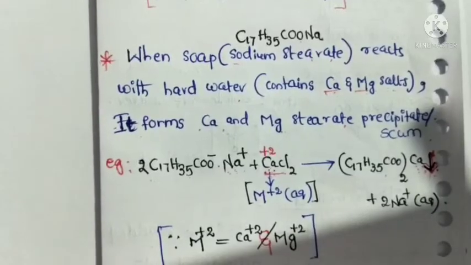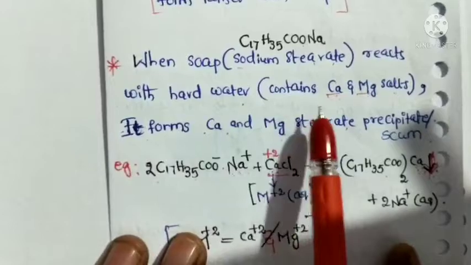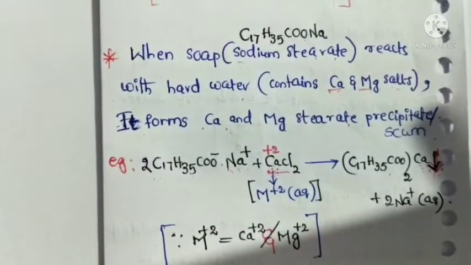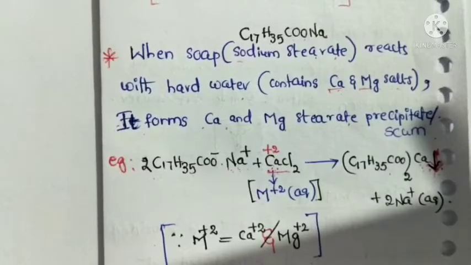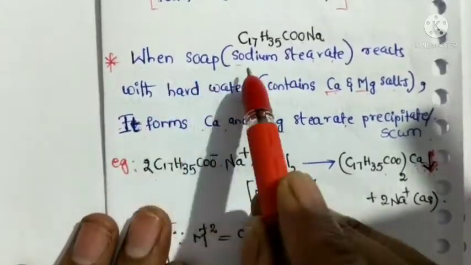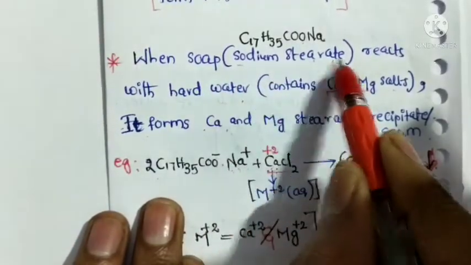Next, the reaction of soap with hard water. What is happening when soap is reacted with hard water? The scientific name of soap is sodium stearate.